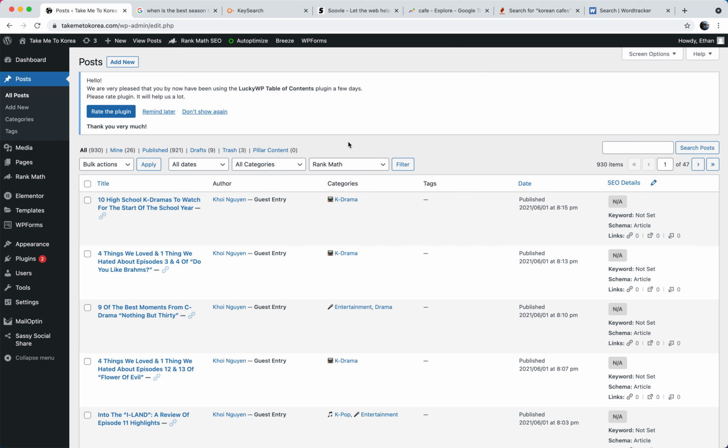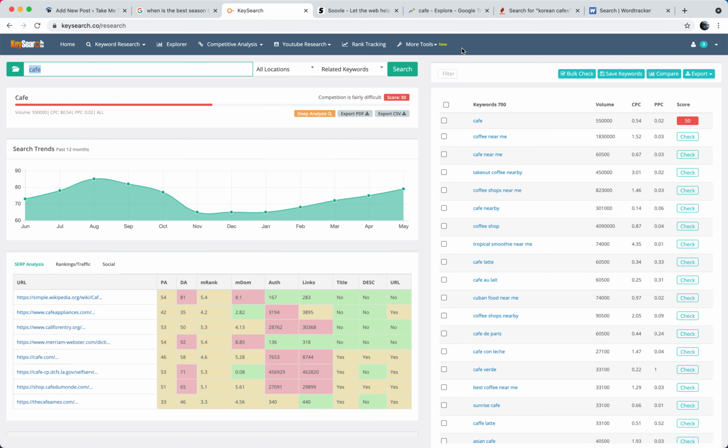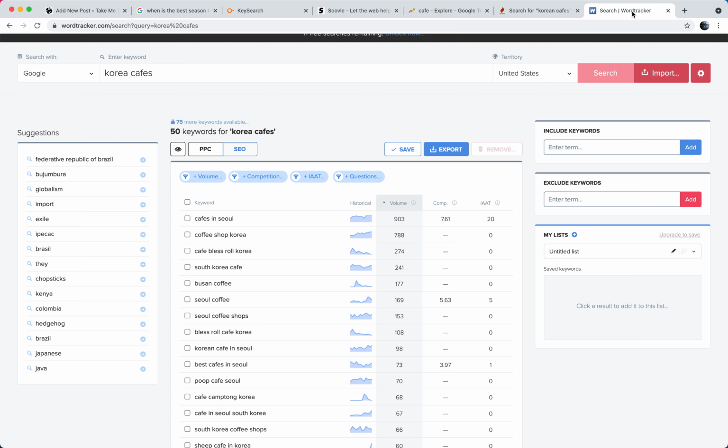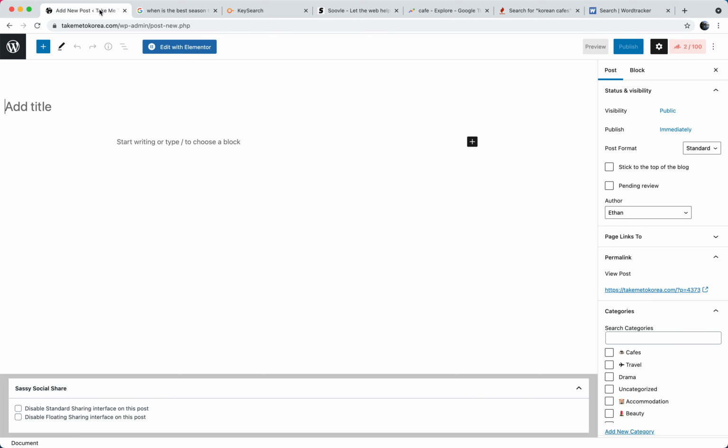So once you've actually decided on a topic to write about, and you've found some keywords that you want to put in your article from here, then you can actually start designing the article and putting it together. One thing that's very important to know is that your title and your subtitles are very, very important for SEO.